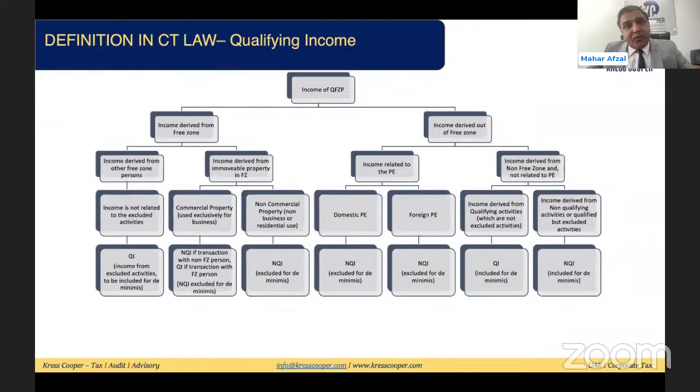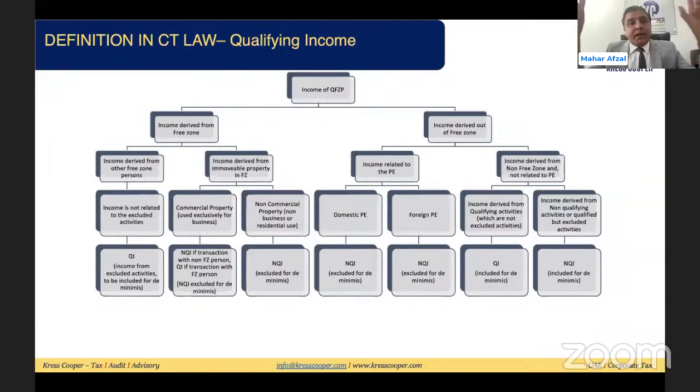If this is the immovable commercial property which is being used exclusively for business purposes, and the qualifying free zone person is making transaction with the other free zone person, then that income will be qualifying income. Other than this, every income from the immovable property will be non-qualifying income.